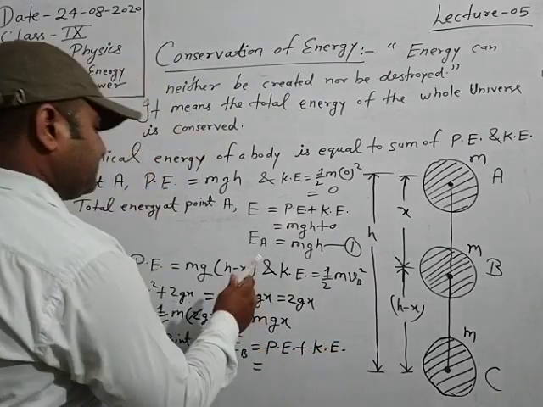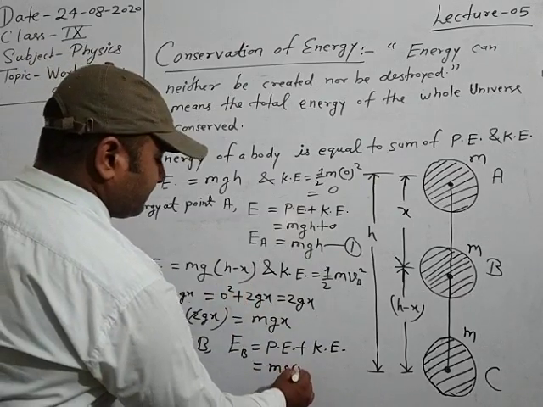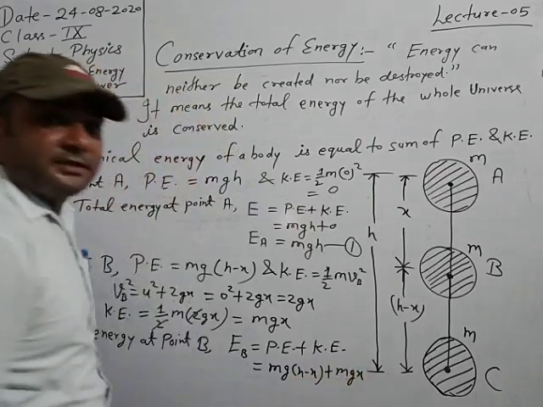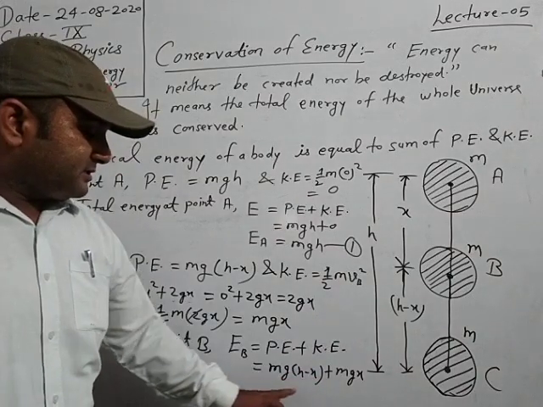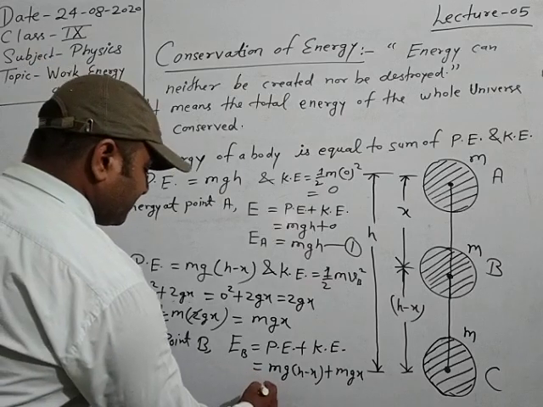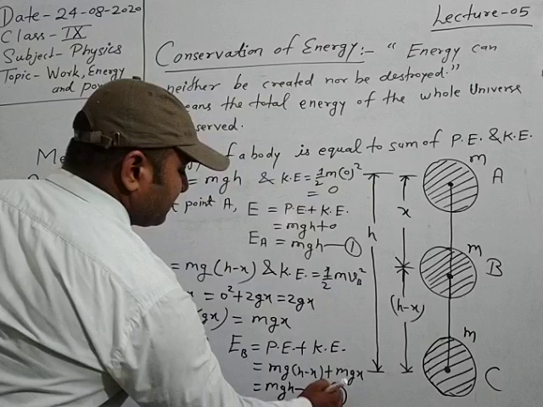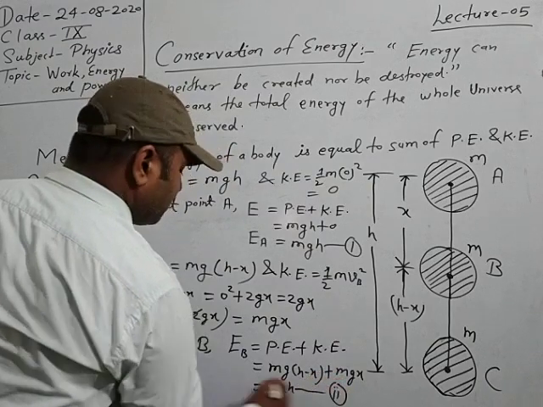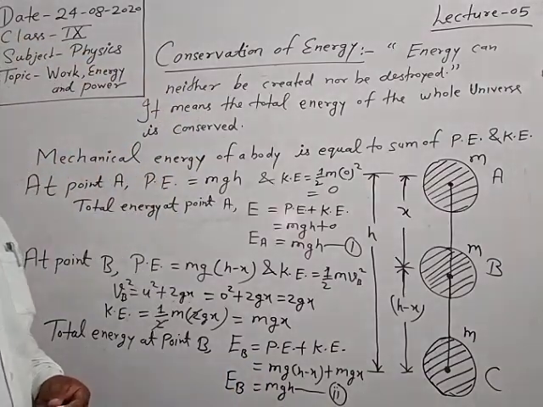The value of potential energy is mg(h minus x), plus mgx kinetic energy. When we add mg(h minus x) plus mgx, then minus mgx and plus mgx cancel out, so the remaining will be mgh. And this is equation number 2. Here total energy at point B is equal to mgh.